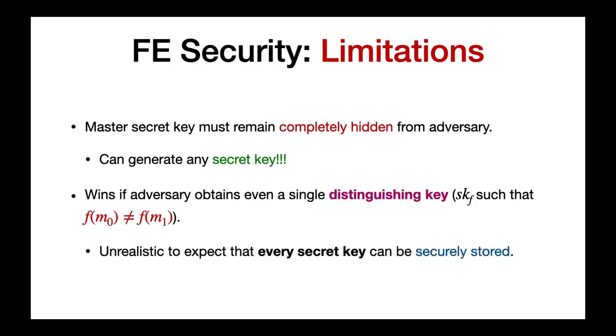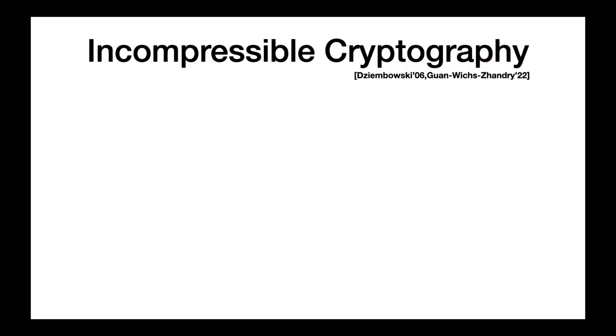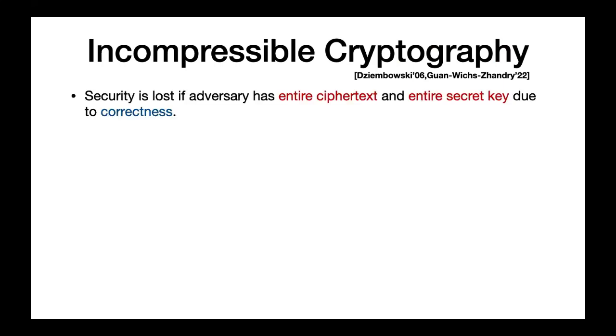It is unrealistic to expect that all secret keys should be securely stored, as the number of users in the system can be thousands or even millions. The scenario of an adversary obtaining the entire secret key has been studied in the context of regular secret and public key encryption schemes. It is important to note that security cannot be guaranteed if the entire secret key and the entire ciphertext are accessible to an adversary. This limitation arises directly from the correctness of the encryption scheme.